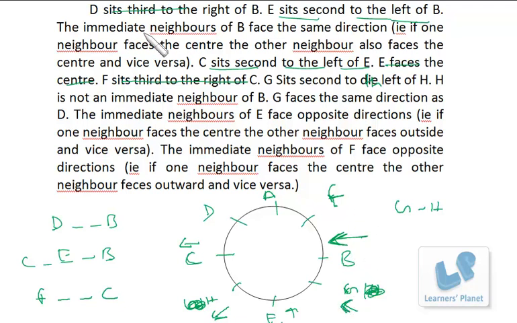Then the immediate neighbors of B face the same direction. So this is inside, that means this is also inside. Then G faces the same direction as D. G is inside, that means D is also inside. Then the immediate neighbors of F face opposite direction. So F's immediate neighbor on this side is inside, that means this one is outside. So all the seating arrangement and the directions, everything has been done.